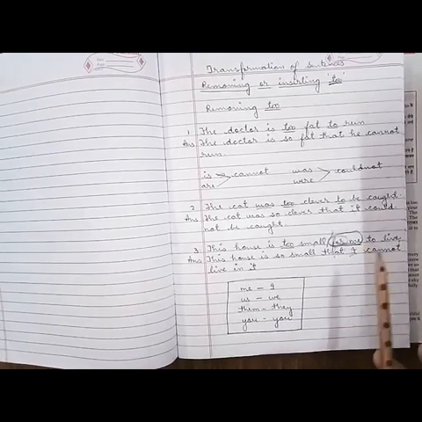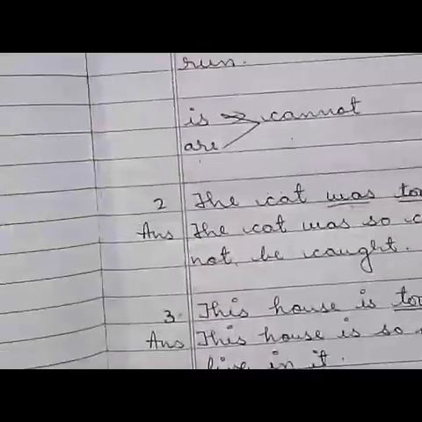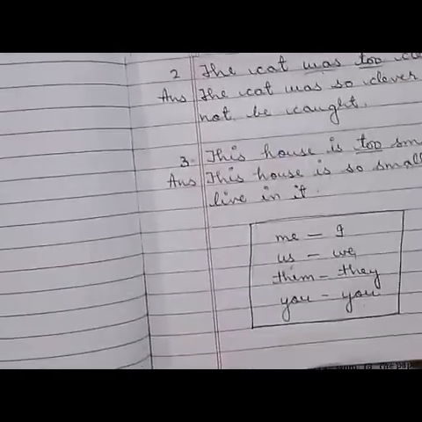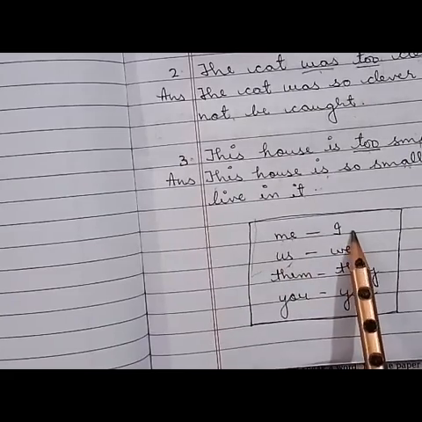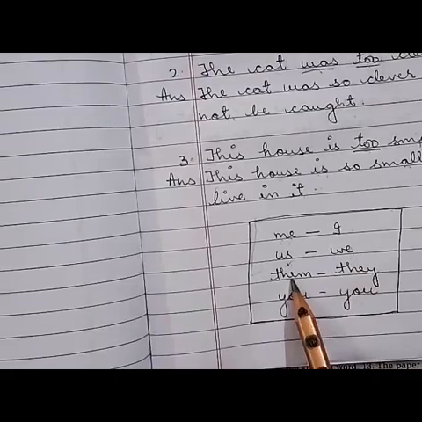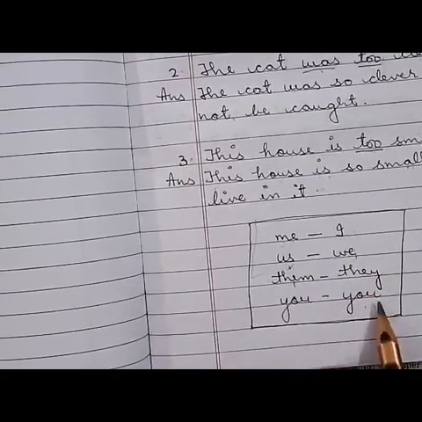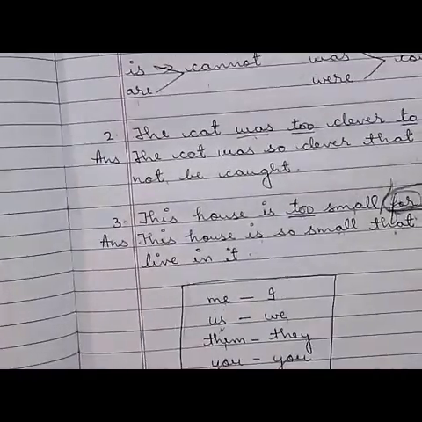Now I make it clear. Say this table. In place of "me" we have to write "I". In place of "us" we have to write "we". In place of "them" we have to write "they". And in place of "you" it will be the same, "you". So now our sentence is